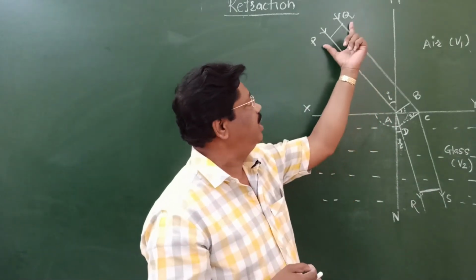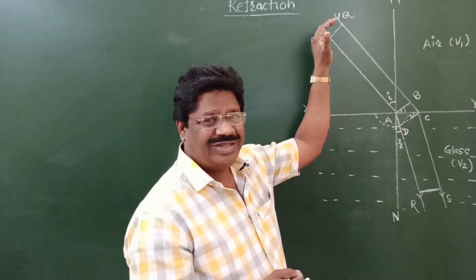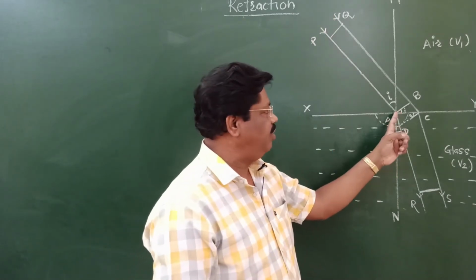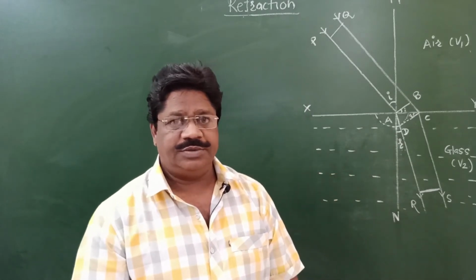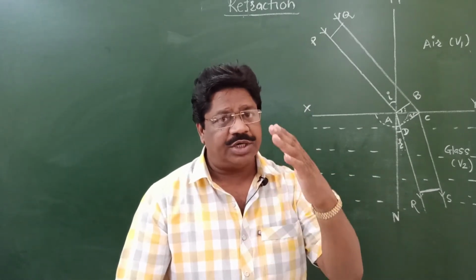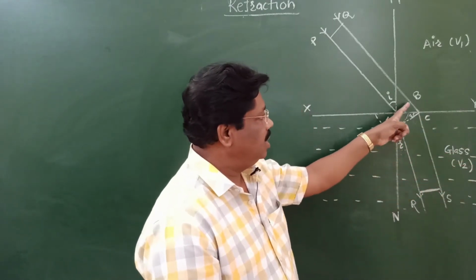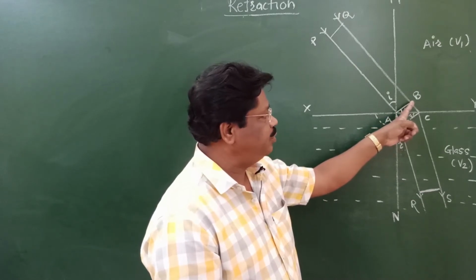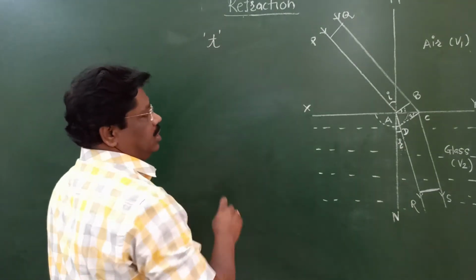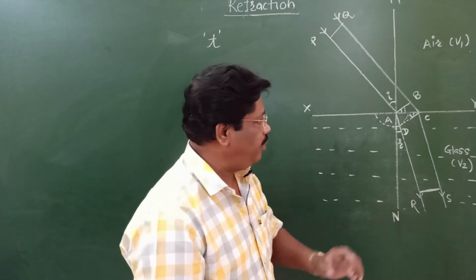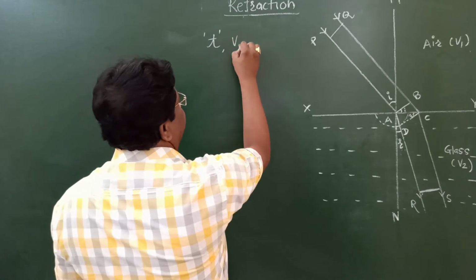Again, consider this wavefront PQ going in the forward direction. This incident wavefront PQ becomes incident wavefront AB when it strikes the refracting surface. When this wavefront moves from point B to C in time t, the length of path BC is equal to V1 into t.